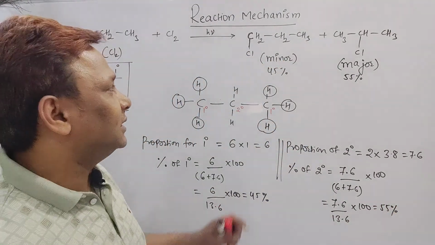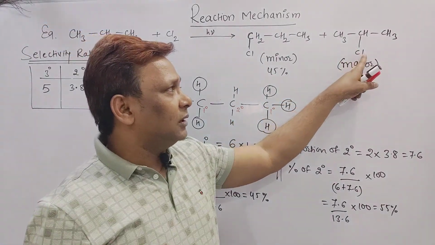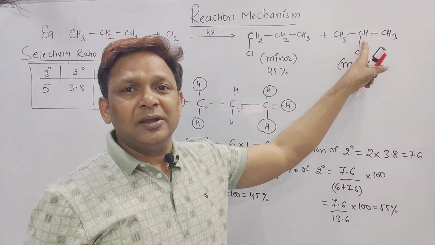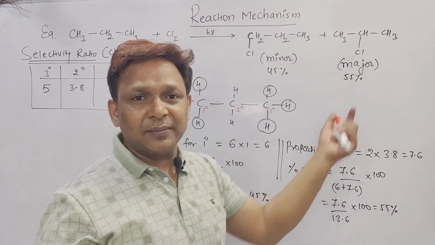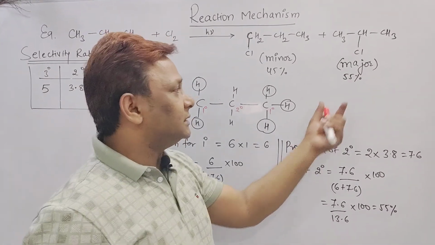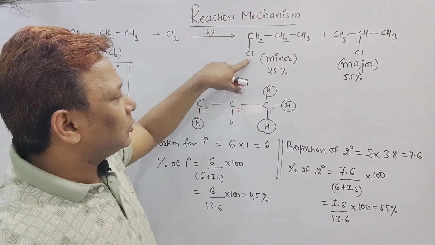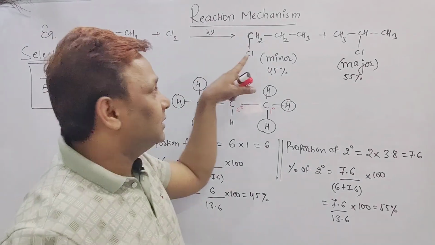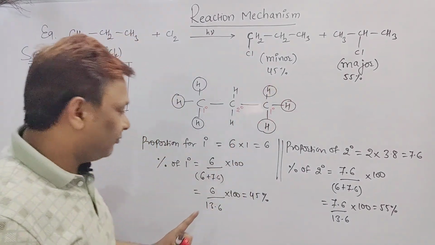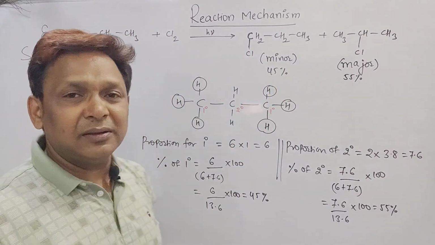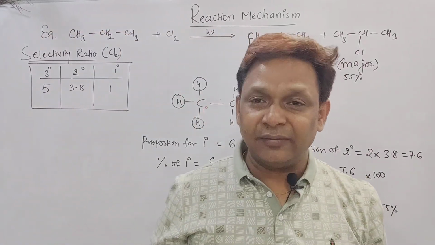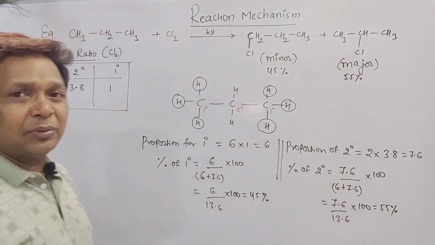Means now we can say that this is a chlorine attack on the secondary carbon, and its percentage is 55. And this is a chlorine attack on the primary carbon, so its percentage is 45. Is it clear? Once again, see this one. If you are having any doubt, you can ask me, I will tell you.